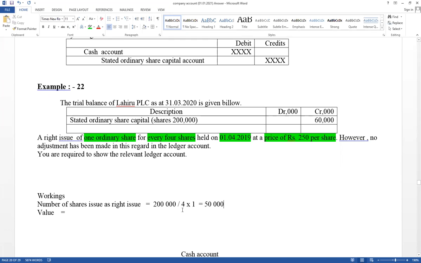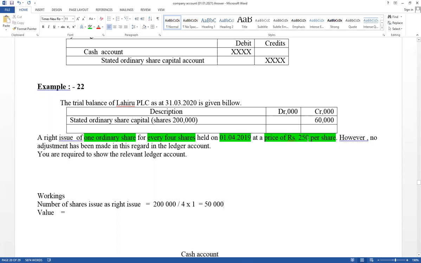4ක් තියෙන එක්කෙනෙකුට එකක් යන විදියට company going to issue per share price equal 250,000 for cash. Therefore, right issue mean company issues shares to the existing shareholders, not for general public. දැනට ඉන්න කටට තමයි issue කරන්නේ. Per share price is given 250 for cash, not free of charge.